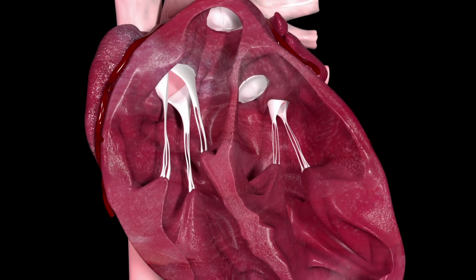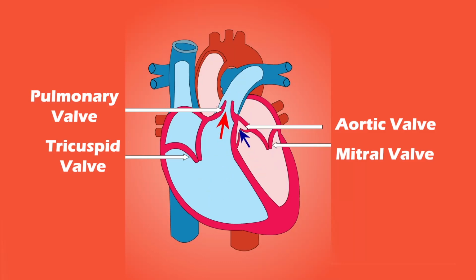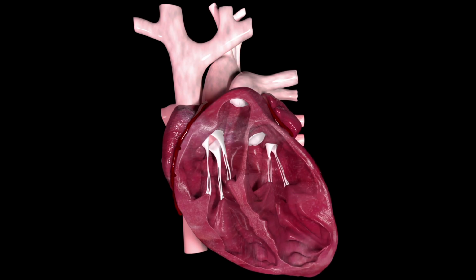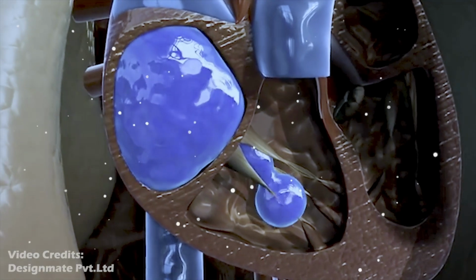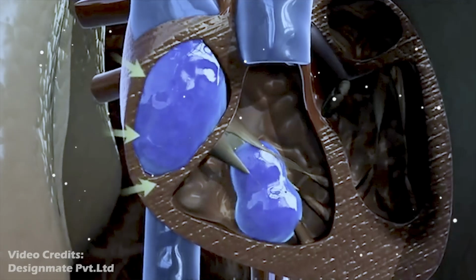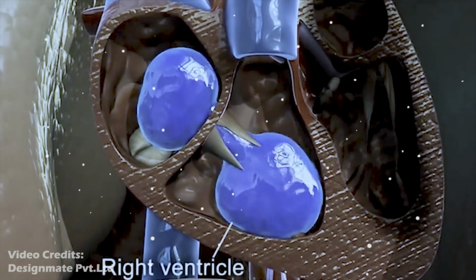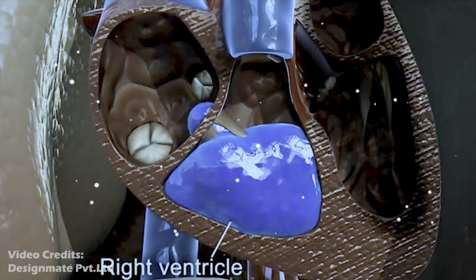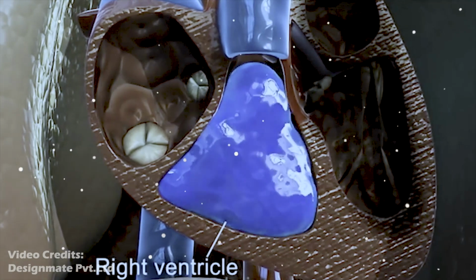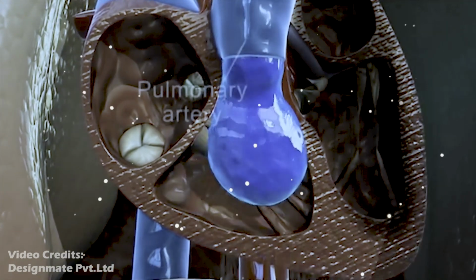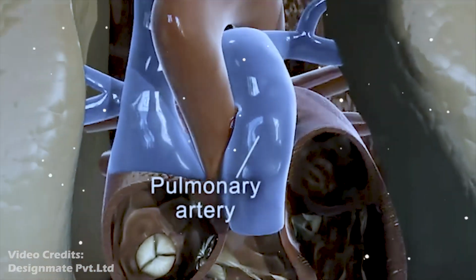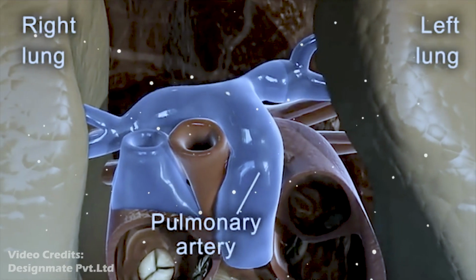There are 4 valves in our heart: tricuspid valve, pulmonary valve, mitral valve and aortic valve. These valves prevent the backflow of our blood. When the right ventricle relaxes and the right atrium contracts, deoxygenated blood from the right atrium moves toward the right ventricle. Deoxygenated blood is pumped from the right ventricle to the lungs through the pulmonary artery. This happens on the contraction of the right ventricle.